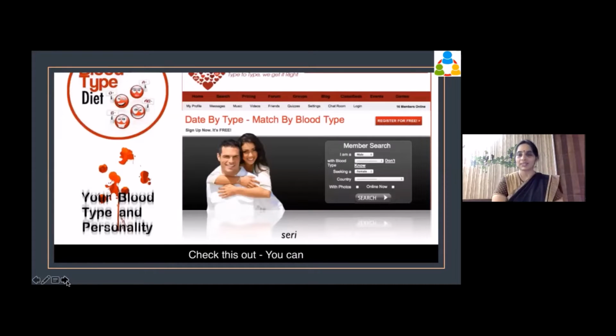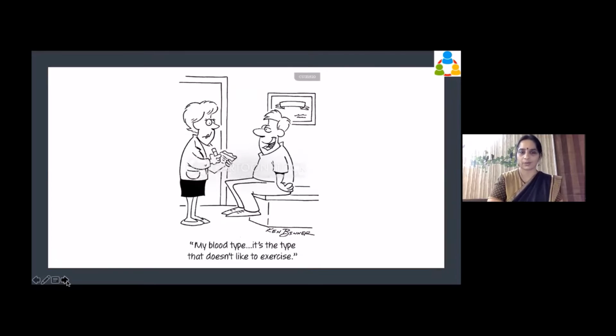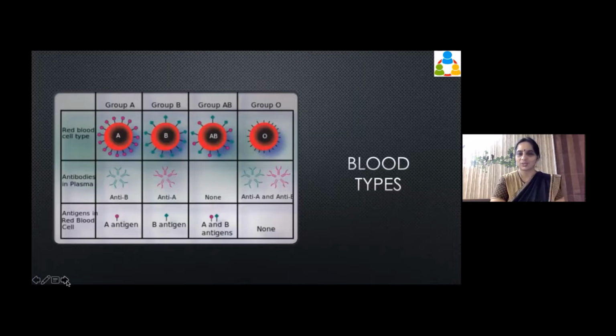So this thing, whether blood type decides your personality. A types are perfectionists, B types are creative, AB people are out of the world, and so on and so forth. They are as good or as bad as astrology, and I'm actually not the person to comment on it, but science does not have any basis on this. We can use our blood types to say anything like this. My blood type is the type that doesn't like to exercise. You can make it say anything, but that is not how it is.